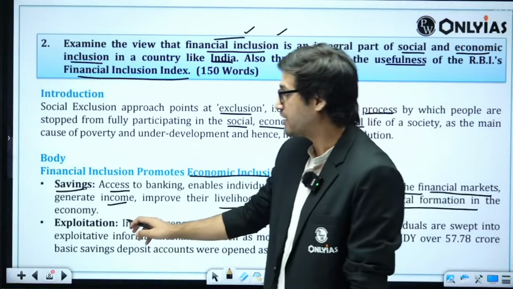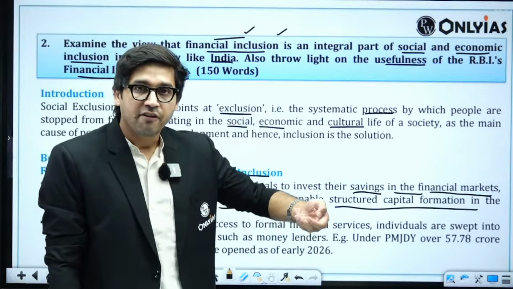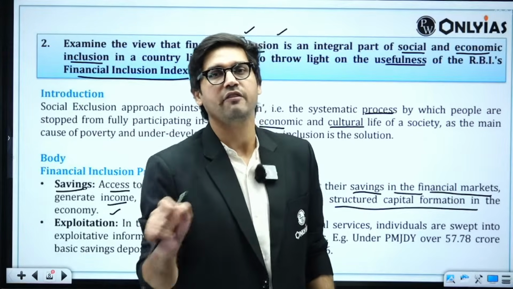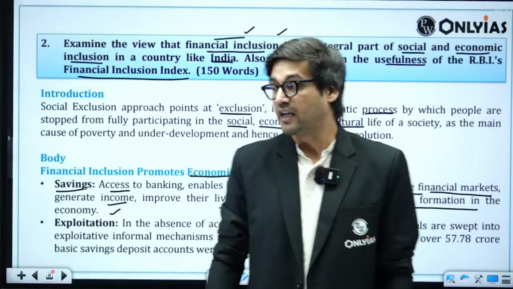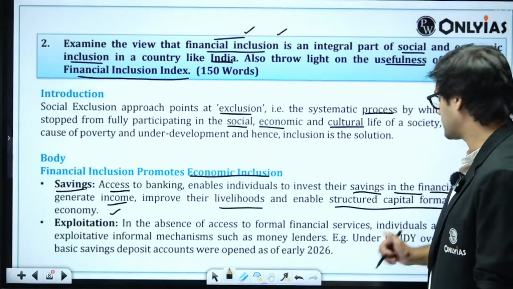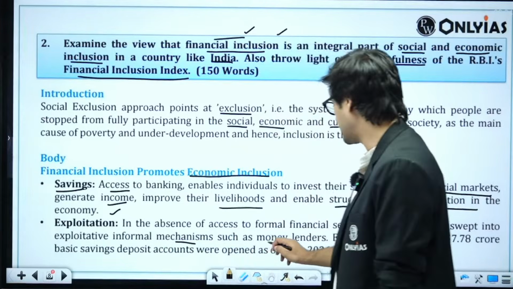The second point that I mentioned here is with respect to exploitation, right? I have flipped the argument here, which means that I have discussed what if people do not get access to formal financial services. In the absence of access to formal financial services, individuals are swept into exploitative informal mechanisms such as money lenders.